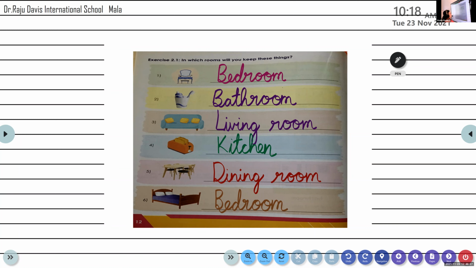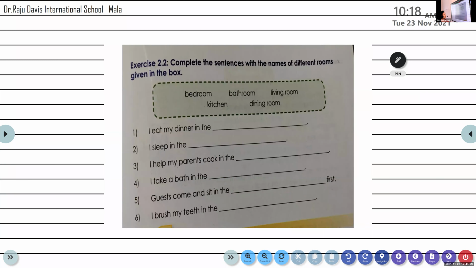Daksha Lakshmi, unmute. Read the first sentence. Exercise 2.2. We have to complete the sentences with the names of different rooms as given in the box. First one, Daksha. I eat my dinner in the dining room. Yes, very good. I eat my dinner in the dining room. Thank you. Welcome, ma'am.